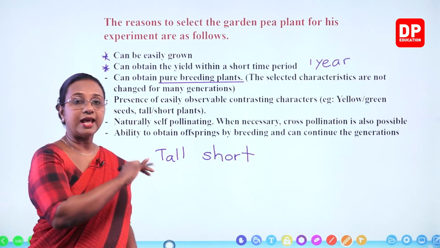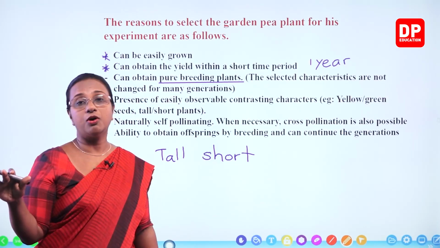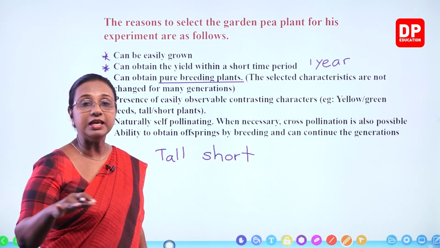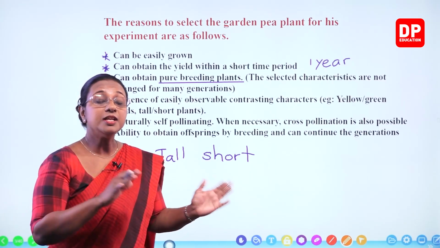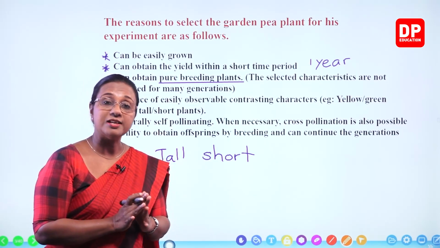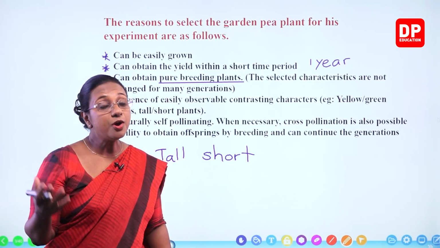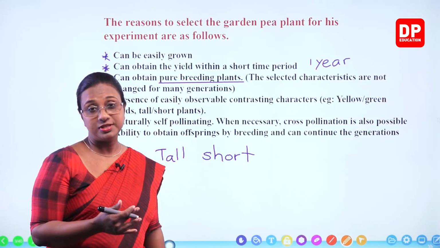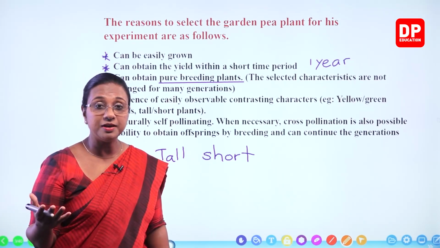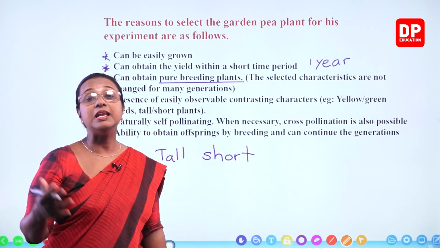Now this tall character is only tall character. If it is short character, it is only short character. There is no mixing of characteristics. So that is known as a pure breed. Now in dogs, cats, you would have heard about this term, pure breed. If it is a German Shepherd, it is a pure breed dog.